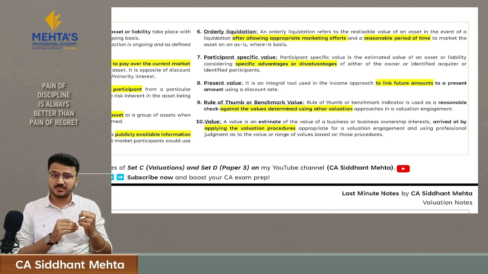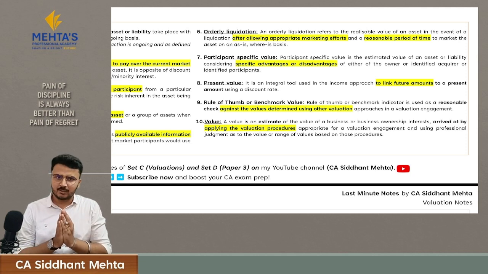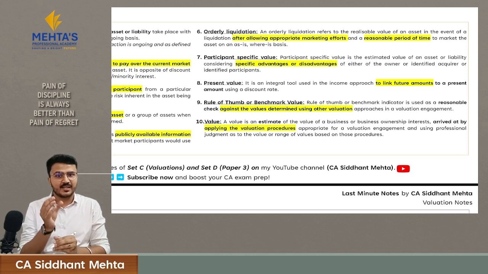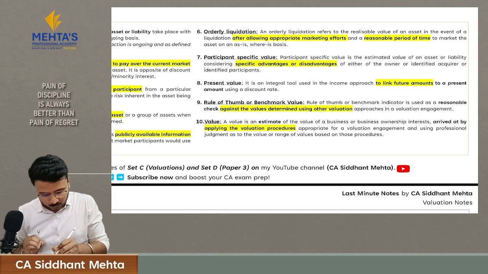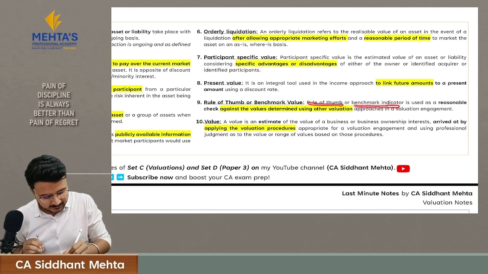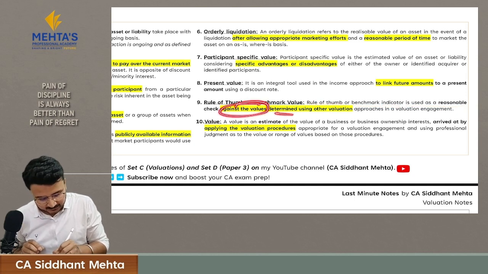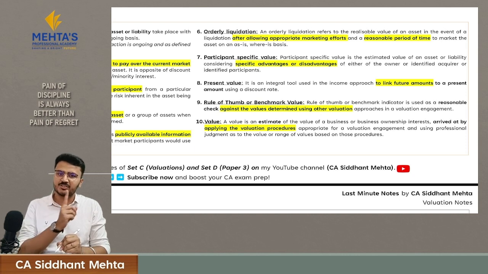But if your valuation comes out to be 6 crores, then you would be worried that your valuation is not accurate or not as per market valuation. Here you have used that 9.6 crores as a benchmark value to compare your valuation. So this value is a rule of thumb or benchmark indicator, used as a reasonable check against the values which are determined using other valuation approaches. This is your rule of thumb or benchmark value.